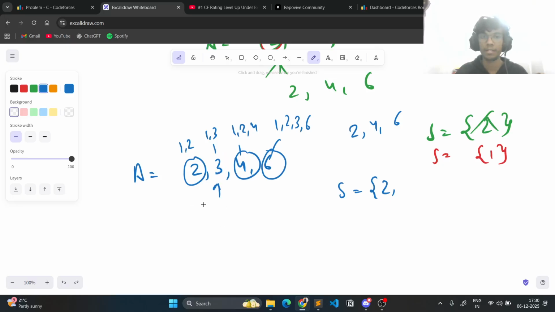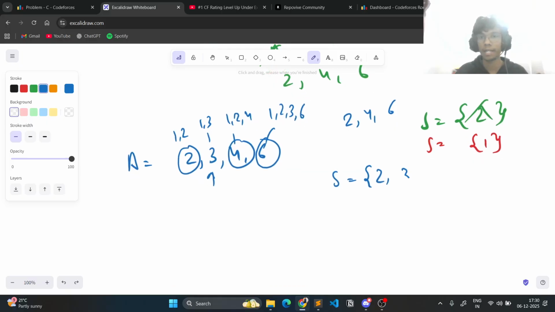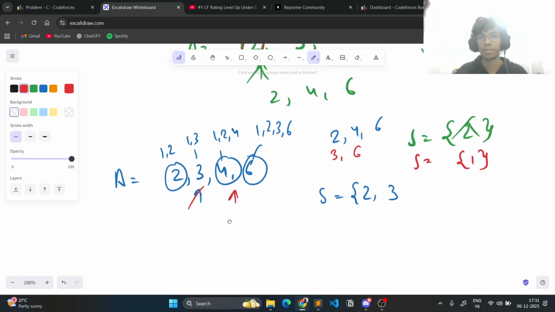Now essentially if I have to add a 3 in this set B, then all the multiples of 3 all the way up to k have to be present in the array A, right? So multiples of 3 up to k are 3 and 6, and we can see that 3 and 6 are present. So we can add a 3 to this set also, right? Now we are on 4.